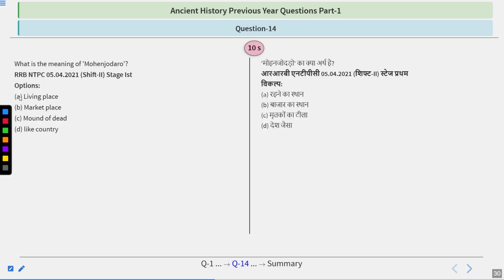Another one. The question is the same, but the way of asking is different. What is the meaning of Mohenjo-daro? The options are living place, marketplace, mound of dead, or like country. So I'm giving you the time. Think about it.